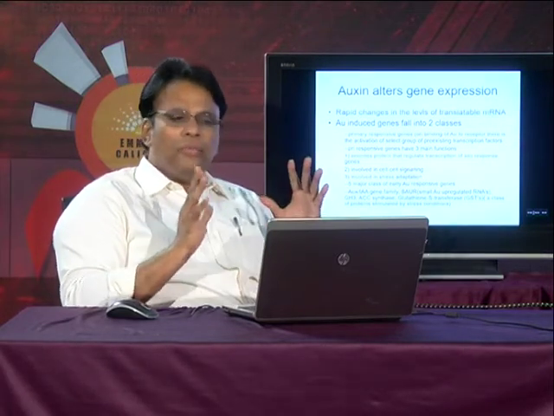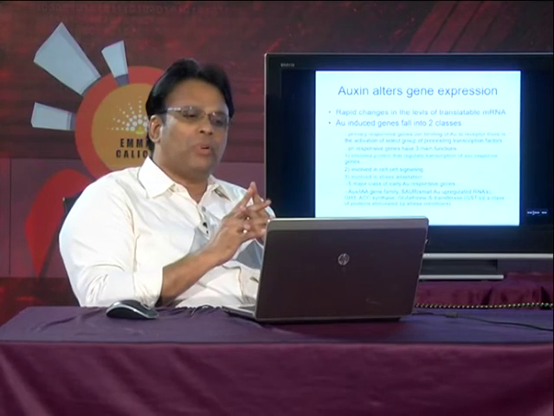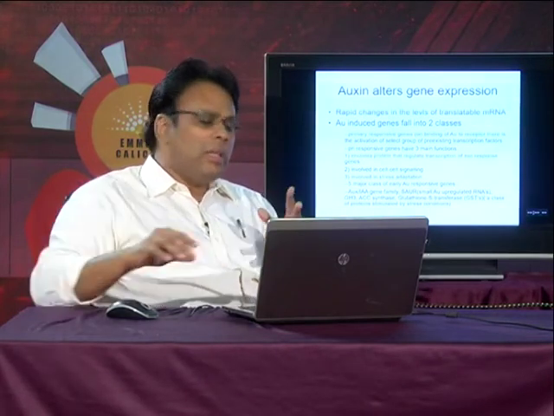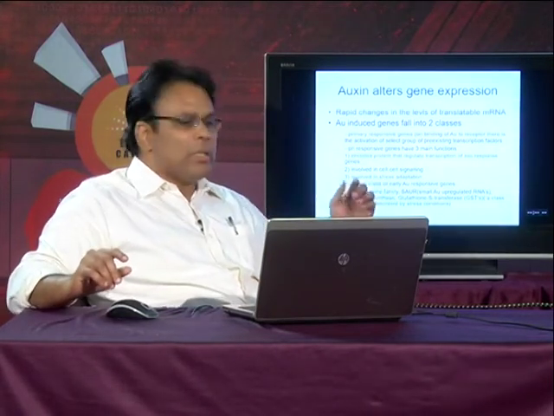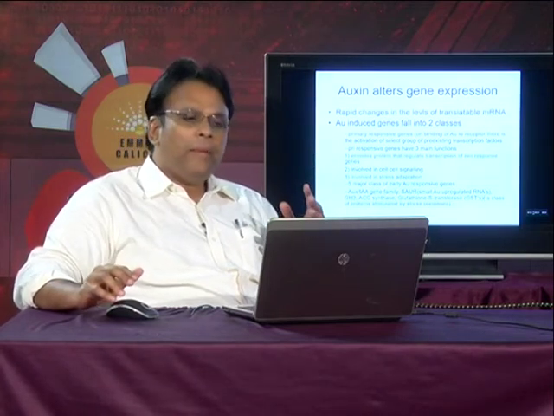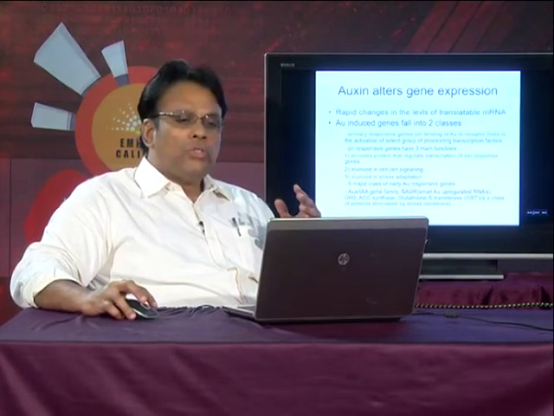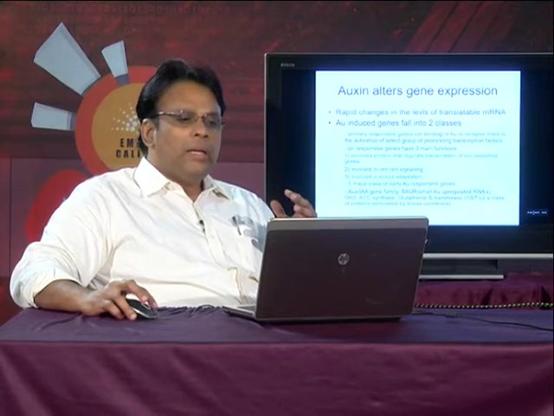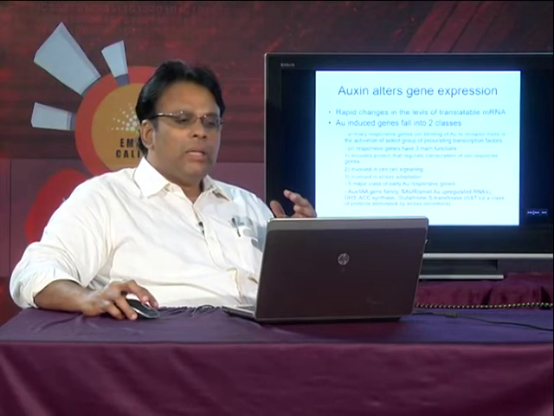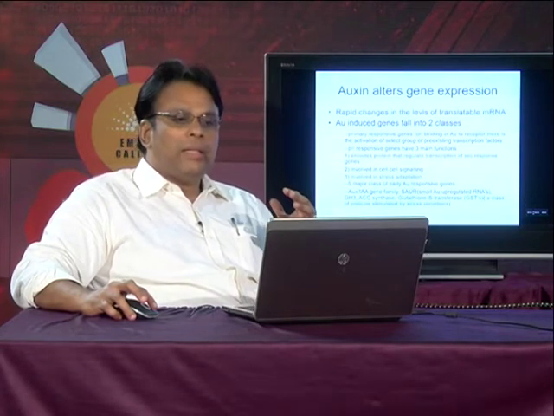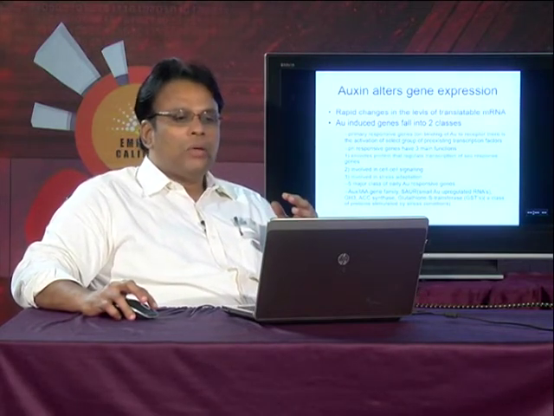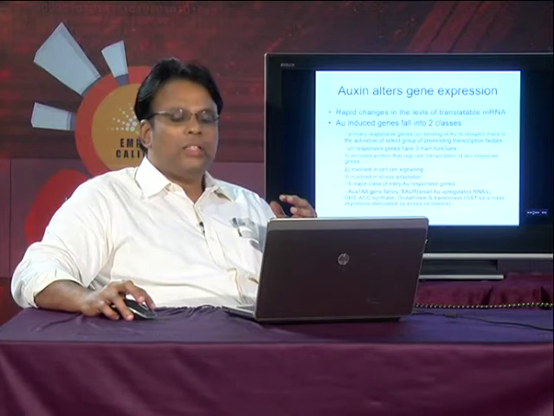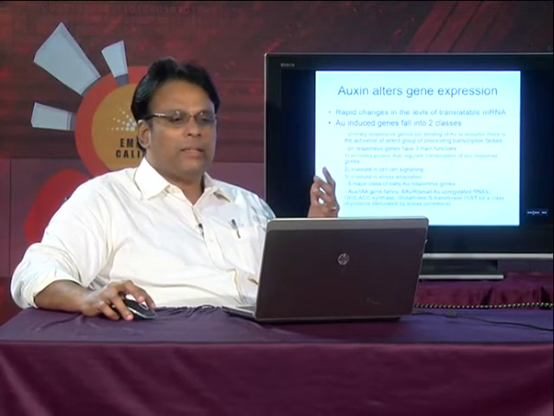There are basically 5 major classes of auxin responsive genes. You can see the list over here. That is the auxin IAA gene family. Second is SAUR, that is small auxin upregulated RNAs. Third is GH3. Fourth is ACC synthase. Fifth is glutathione S-transferase, in short we call them GSTs.